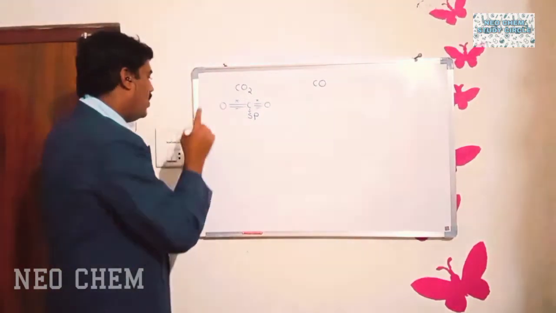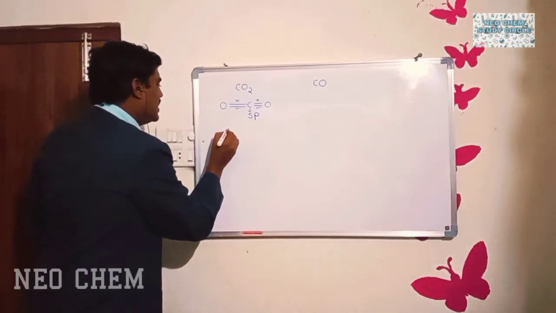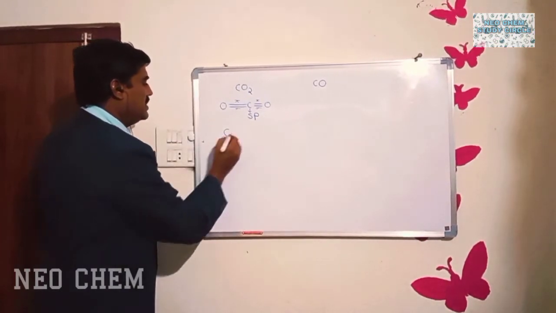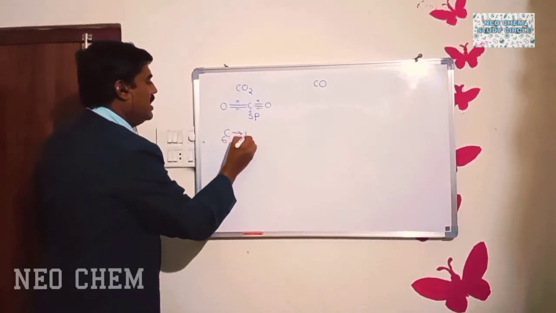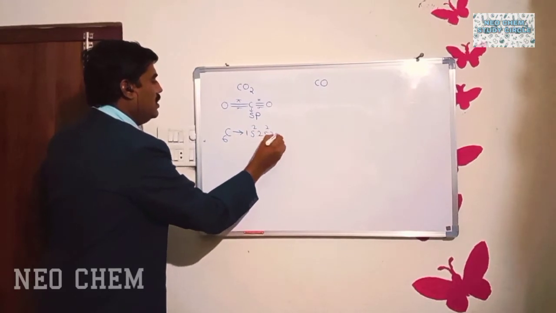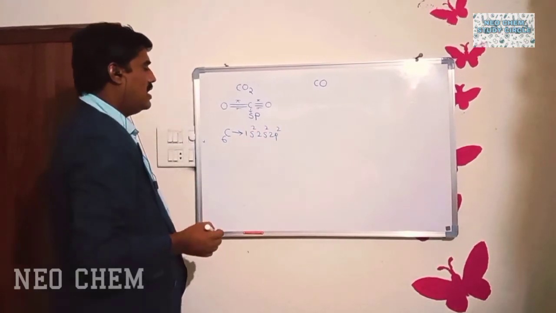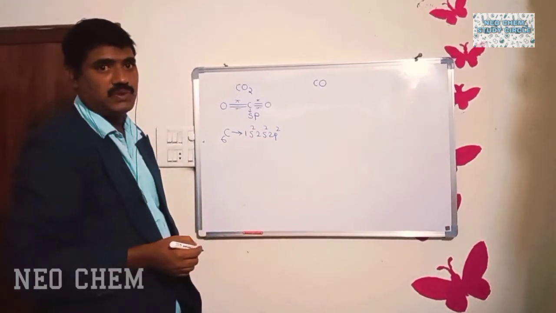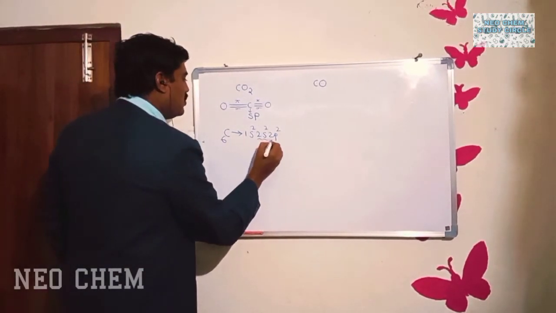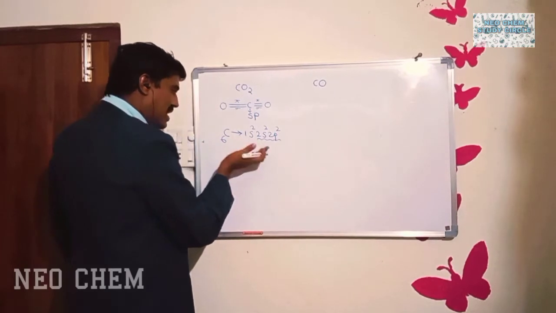Now let us write the configuration of carbon. Carbon's atomic number is 6, so the configuration is 1s2, 2s2, 2p2. Here the second shell is the outermost shell and the first shell is the inner shell.